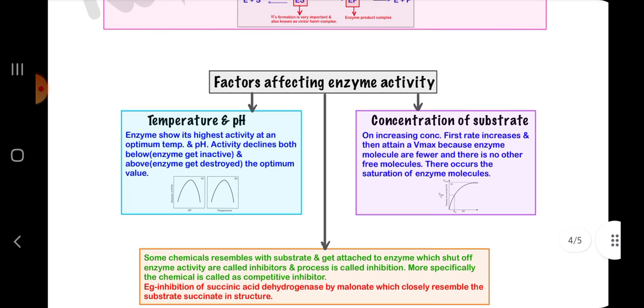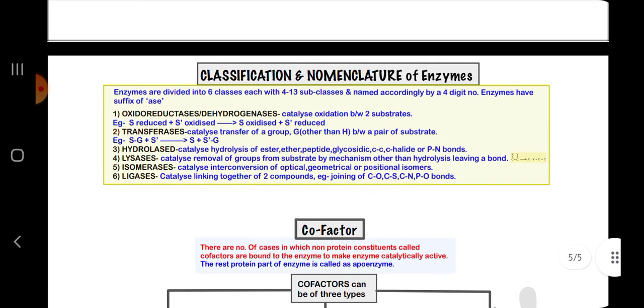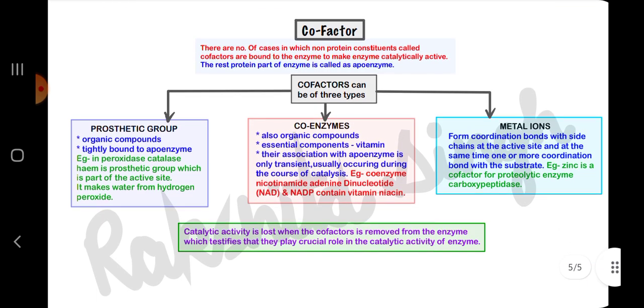Then factors affecting enzyme activity are temperature, pH and the concentration of substrate. Then classification and nomenclature of enzymes: first, oxidoreductase, then transferase, hydrolase, lyase, isomerase, and ligases.